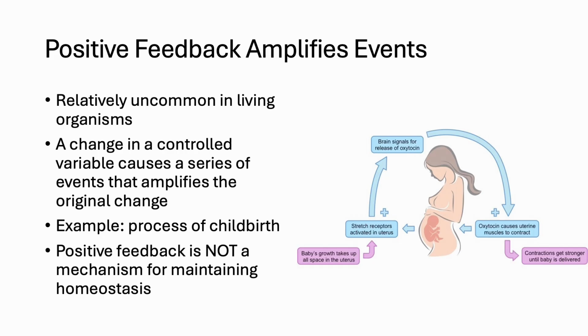Unlike negative feedback, positive feedback amplifies changes instead of reversing them. Although relatively uncommon, it plays a role in specific biological events where rapid, self-reinforcing action is necessary. A classic example is childbirth. Contractions cause pressure on the cervix, which stimulates the release of oxytocin, leading to stronger contractions and more pressure until delivery occurs. This escalating cycle ends only once the event is completed.